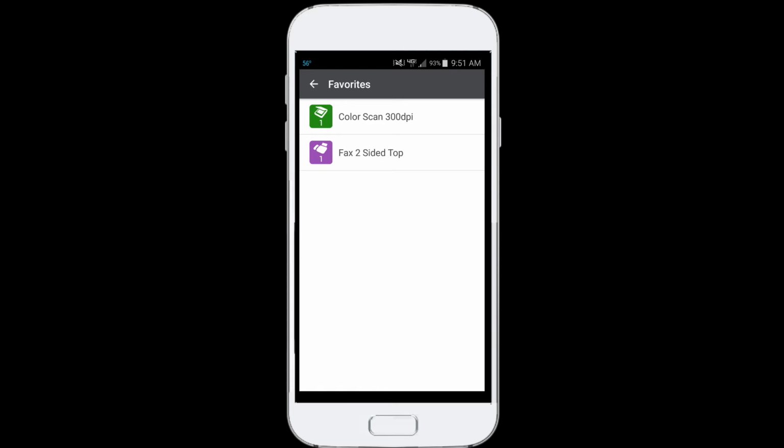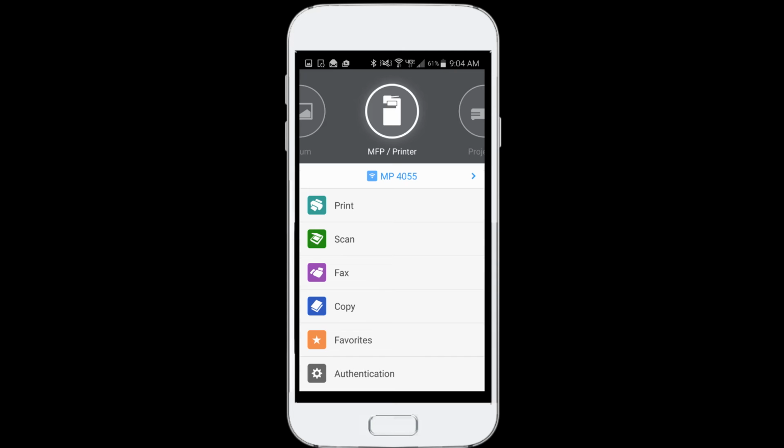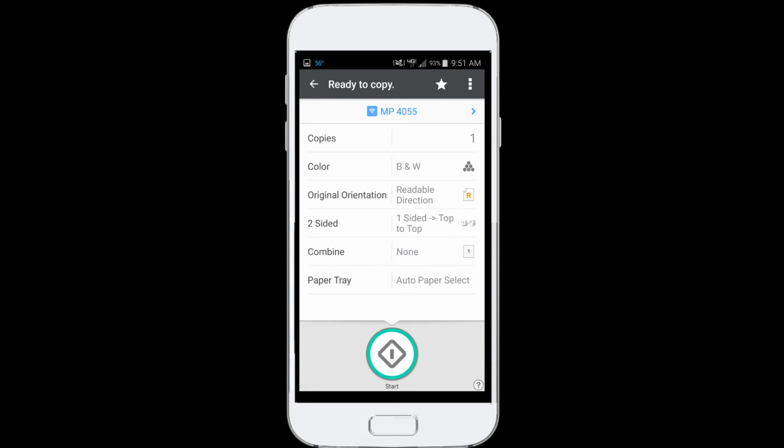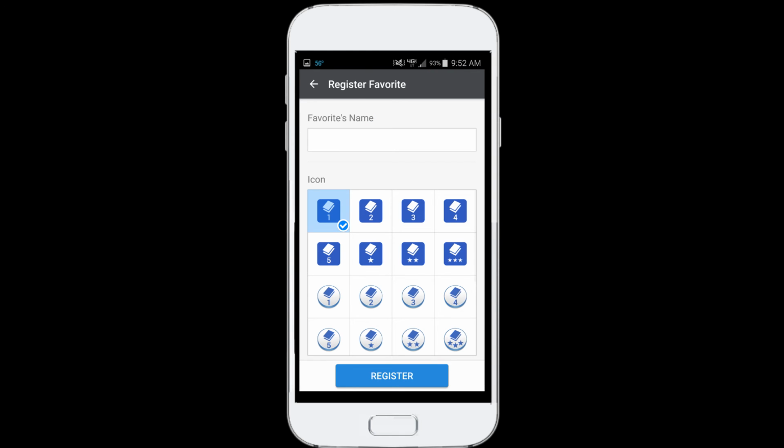If you'd like to create a favorite, navigate to the function that you'd like to create a frequently used setting from. In this example, we will add a favorite for copy, so navigate to the Copy function. Change settings as desired and select the star. Choose your icon and create a name for the favorite.